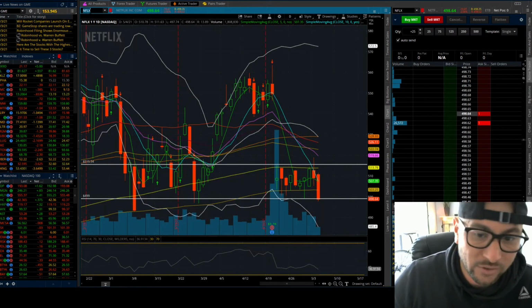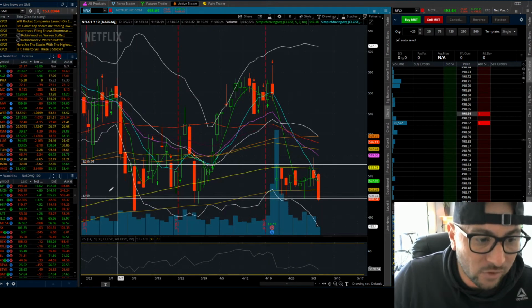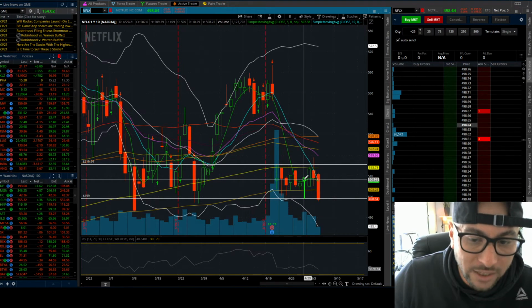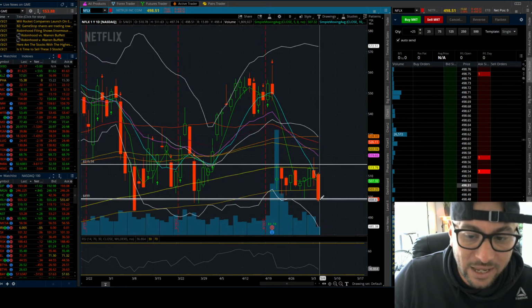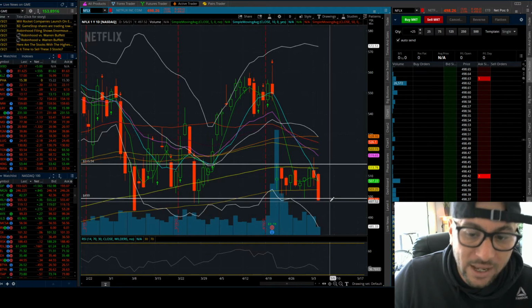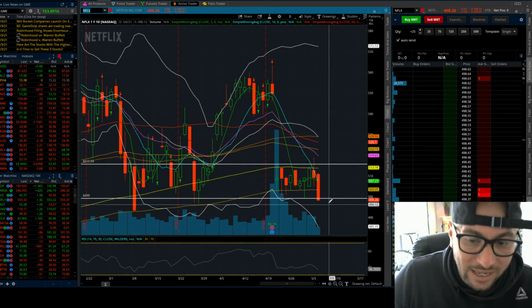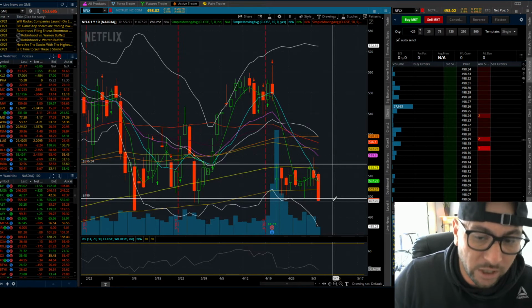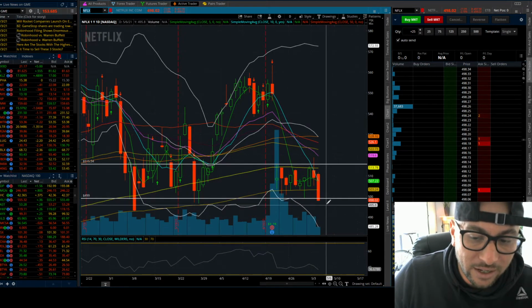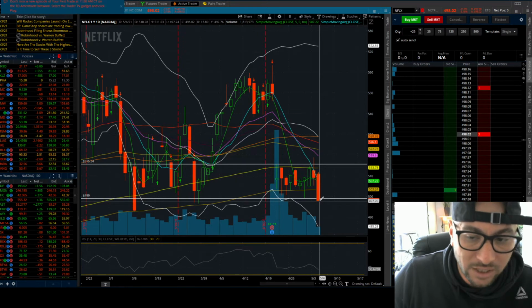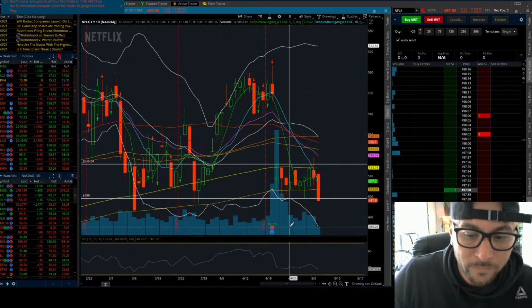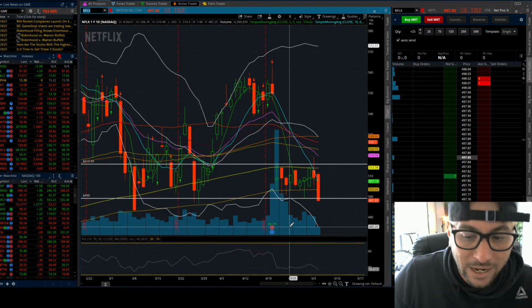So I brought up Netflix, right? I have a trend line drawn here at 499. You can see we touched it here at 429. We touched 499, and today we cracked below 499. It's almost safe to say that if tomorrow the market retests 324 on the Qs, that Netflix is also going to confirm today's low price, and it has all this room down here to the next support, which is the lower Bollinger Band at 485.